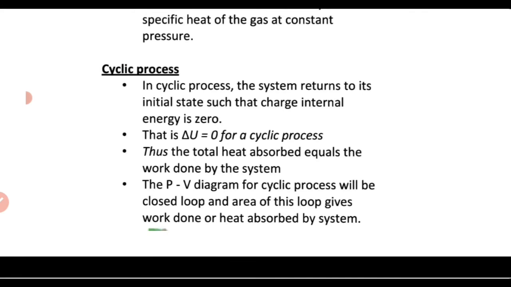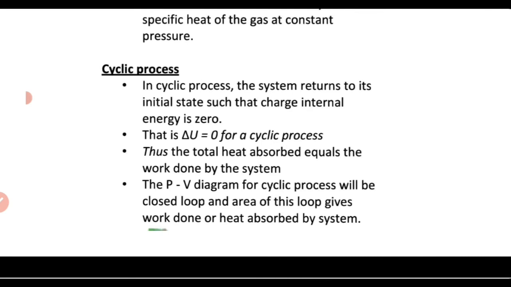That means you will have more than one thermodynamic process, maybe 3 or 4, and that order of thermodynamic processes will be repeated again and again. So that's what we call a cycle. So at the end of one complete cycle, the system returns to its initial state. That's what we mean by cyclic process.